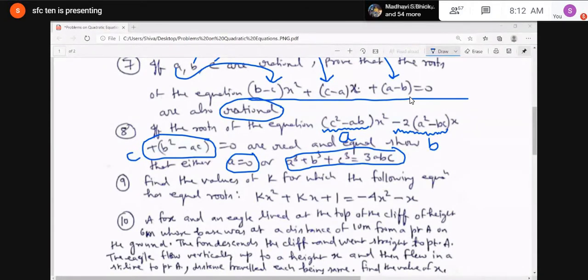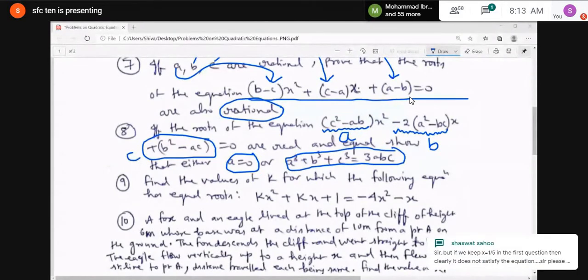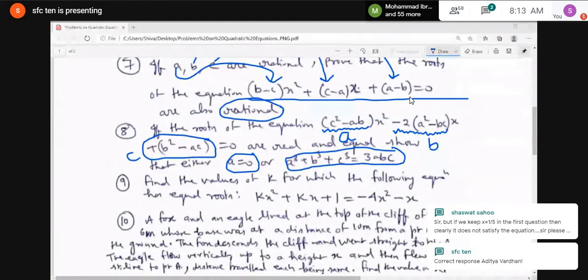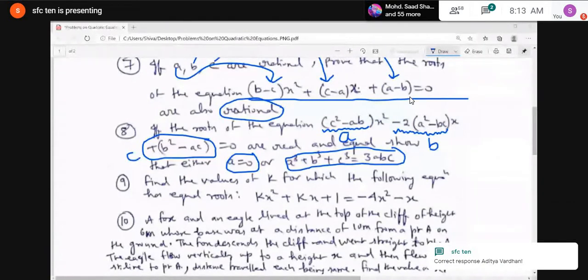5 comma minus 3. Then I have given you a question of a fox and an eagle living at the top of a cliff. What is the answer of this? Sir, 2.72 meters. You have converted it into decimal. 30 upon 11, yes, that is correct. Many boys have done the assignment, and well and good for those who have, because practice is a must. You should practice not only from the assignment which I am giving, but from the textbook also.